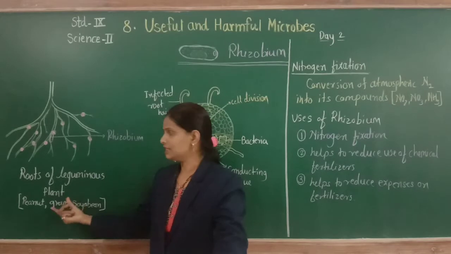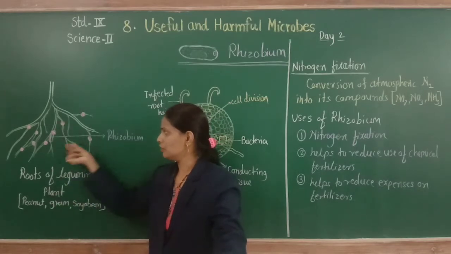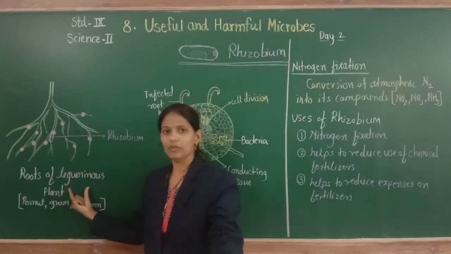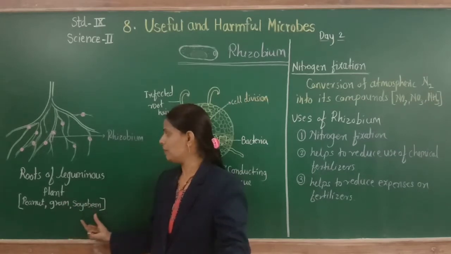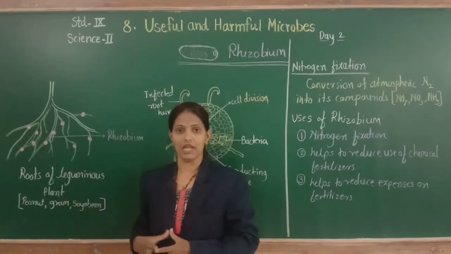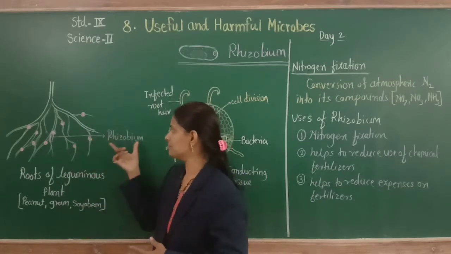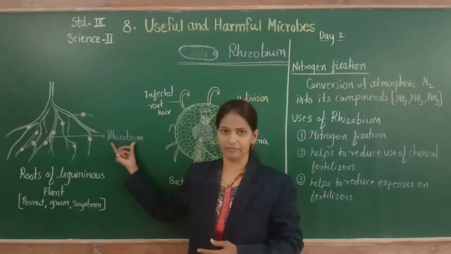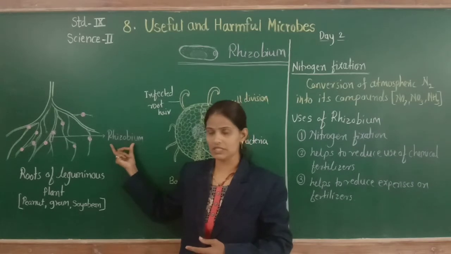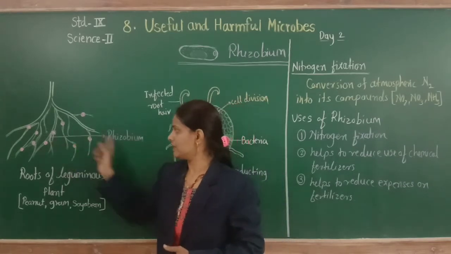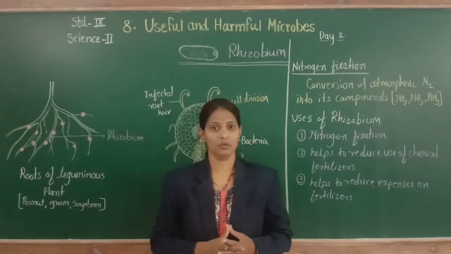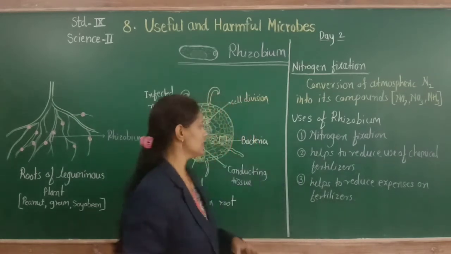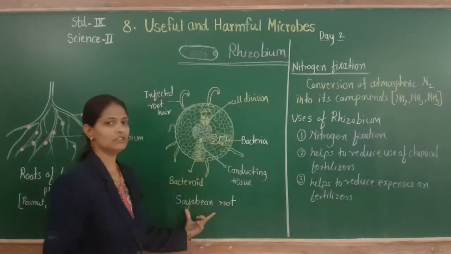Plants that have nodules on their roots are called leguminous plants. For example, peanut, gram, and soybean are leguminous plants. And these root nodules possess rhizobium bacteria. See, this bacteria is present on the leguminous plant's root. So this is the structure of the soybean root.